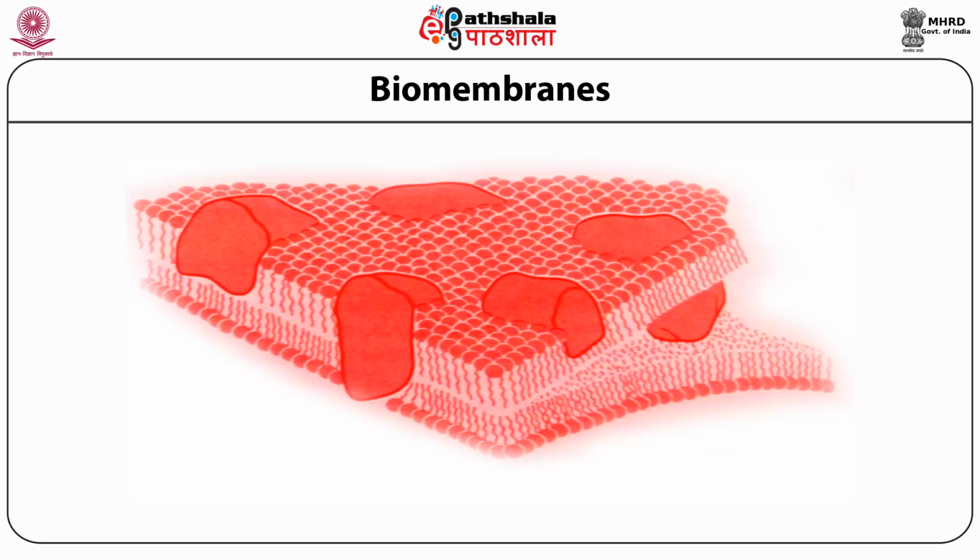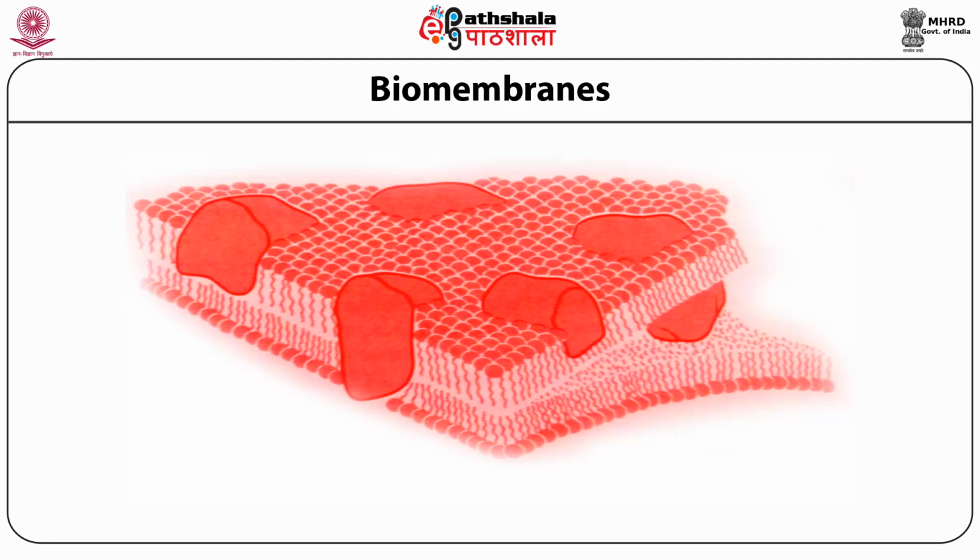The name fluid mosaic model was actually used in the original title of their paper in Science journal in that year. By that time, a lot more information was available about structures of lipids in general and phospholipids in particular that helped in developing this model.